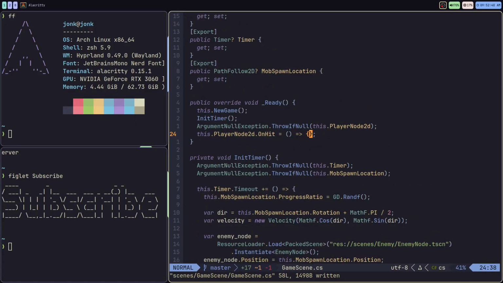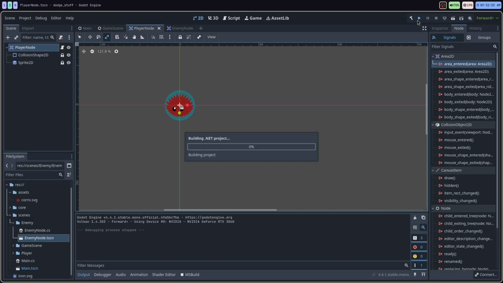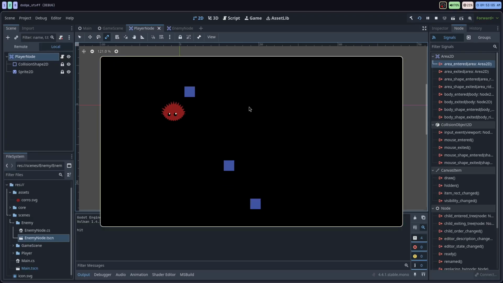Yeah, we're exporting that in the editor. And just to test out the functionality, we're just gonna do a print statement and we'll just write "hit" to see if it works or not. Not sure if I connected everything correctly. New game. Oh yeah, looks like we're getting hits.